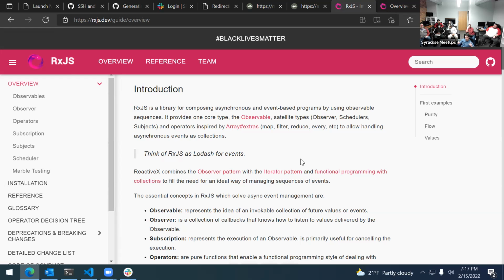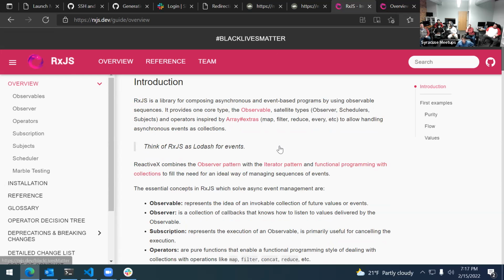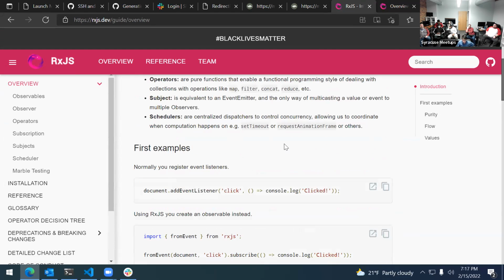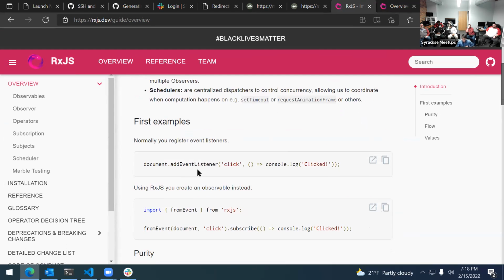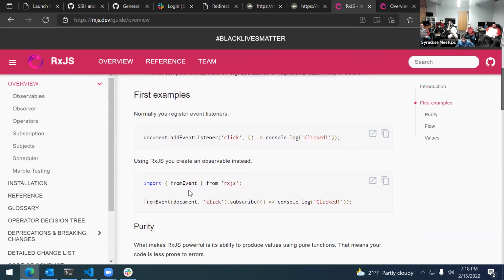So normally how you would code is you would say, actually, I think they have an example of this. They do. This is a good example. document.addEventListener, click, and then you console log. With RxJS, you would say fromEvent. You would say fromEvent document click, which is basically doing the same thing as saying document addEventListener. Subscribe, and when you see an event come in, you say console.log. So this is doing the exact same thing.